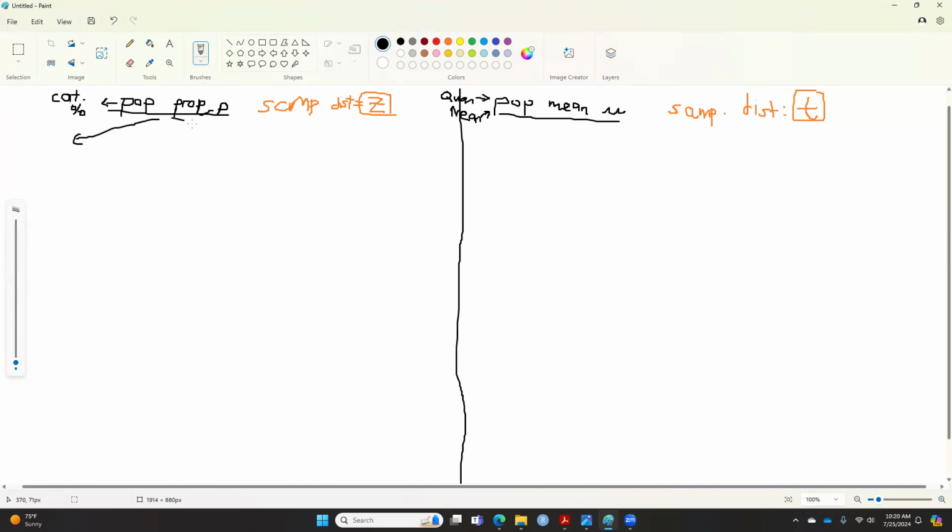Once you know that this is proportion, then you ask: do they have one group, one big sample, or is it broken into two groups?